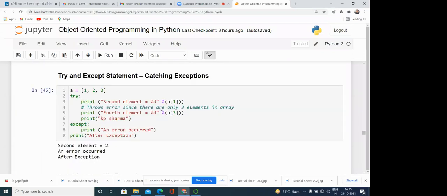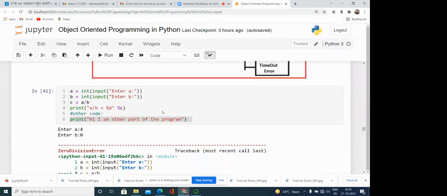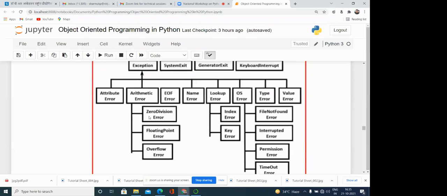Suppose I'm writing FloatingPointError, this is a class at the same level, so this is not able to handle it. However, if I'm writing ArithmeticError, then this is okay, that can handle. AttributeError cannot handle it either, because it is not related to that one.